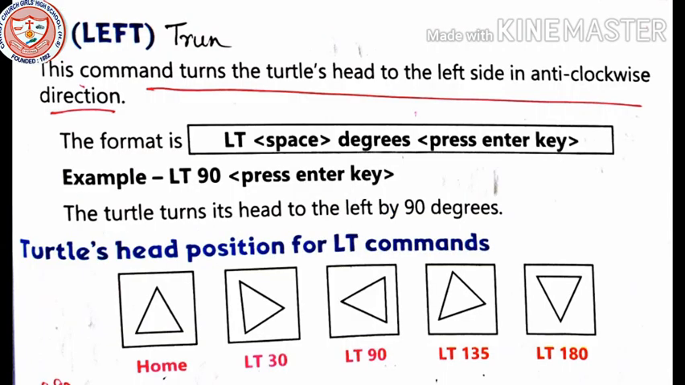Now LT, that is left turn. This command turns the turtle's head to the left side in the anti-clockwise direction. The format is the same everywhere: LT, space, the number of degrees, and then press enter.